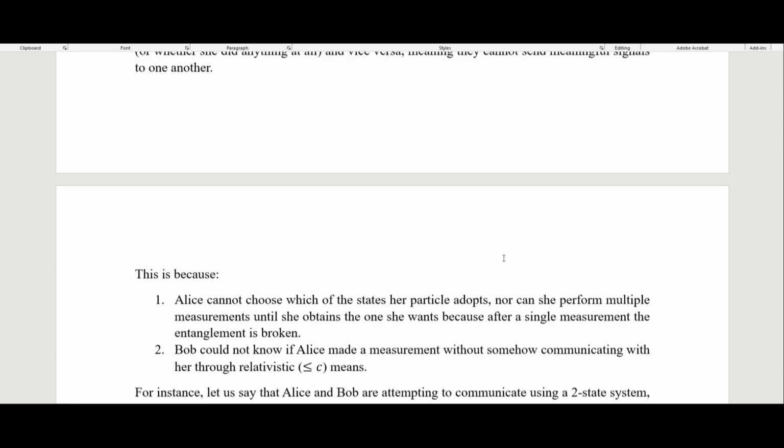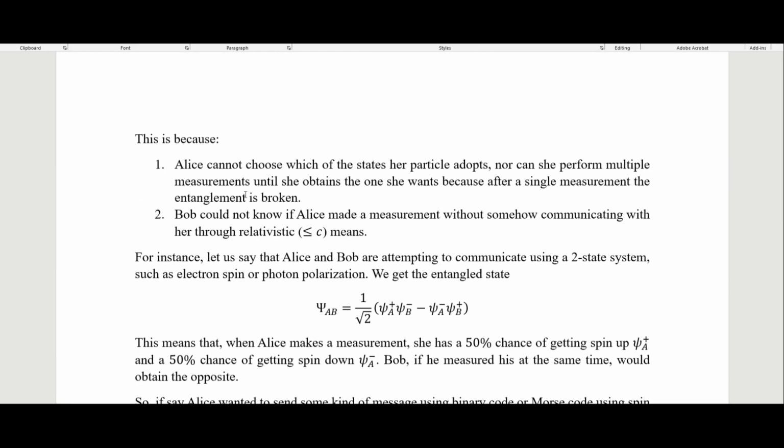Somewhat more concretely, this is because, one, Alice cannot choose which of the states her particle adopts, nor can she perform multiple measurements until she obtains the state that she wants, because after a single measurement the entanglement is broken, and two, Bob could not know if Alice made a measurement without somehow communicating with her through relativistic means, so less than or equal to the speed of light.